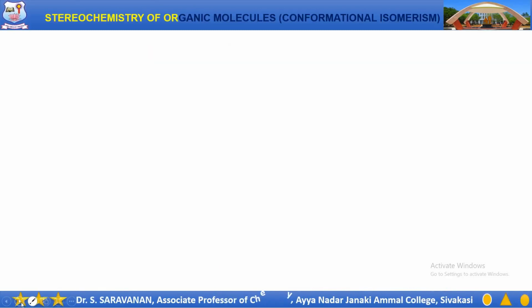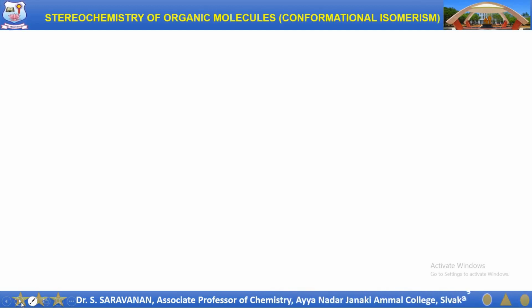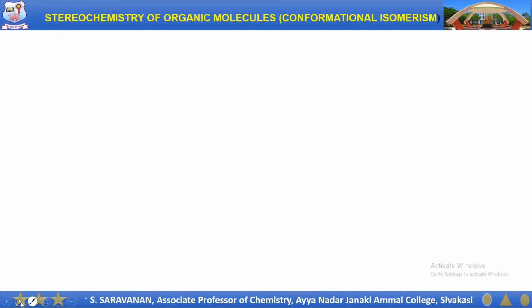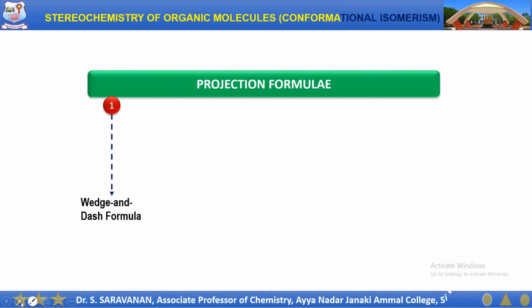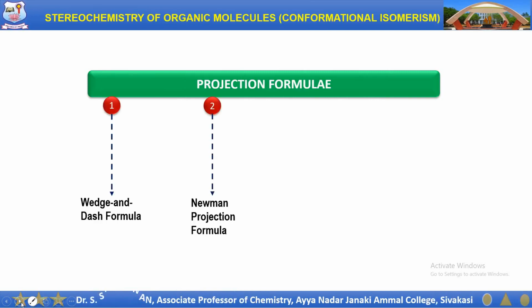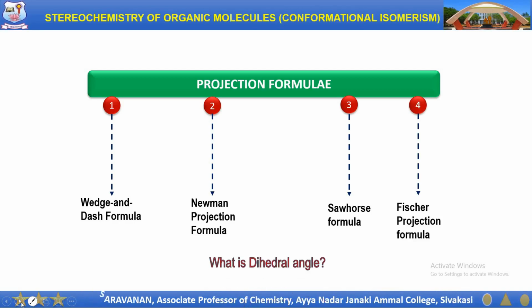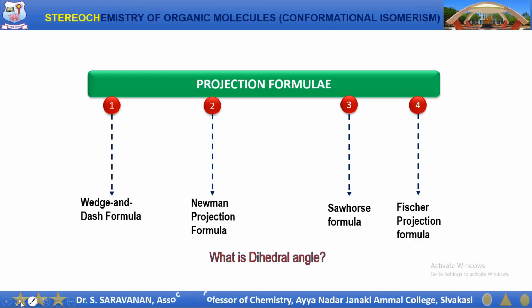In order to better understand the conformational isomers of organic molecules, it is necessary to know the various projection formulae of three-dimensional molecules. They are the wedge and dash formula, Newman projection formula, Sawhorse formula, and Fischer projection formula. Apart from this, we also need to know what a dihedral angle is.